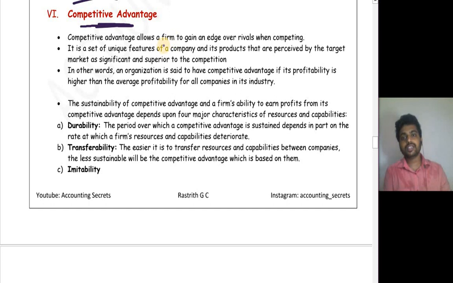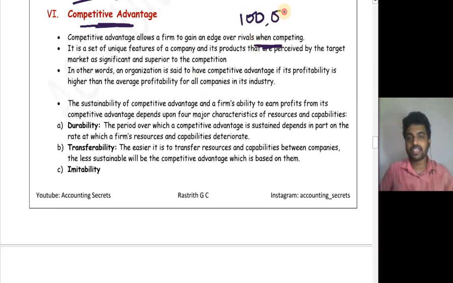So competitive advantage allows a firm to gain an edge over rivals when competing. There are some features which will take you to another level when you compare to rivals. Your whole industry is getting 1 lakh rupees profit, let us assume, per month. There is some feature in yourself, some core competencies which turned into competitive advantage, which will help you to earn 1,20,000.